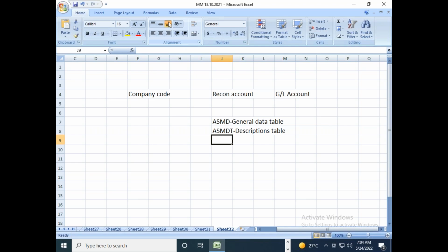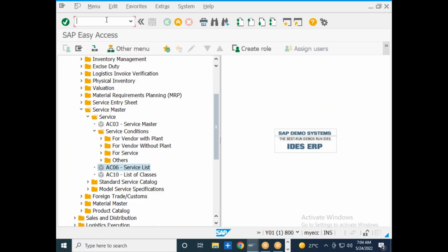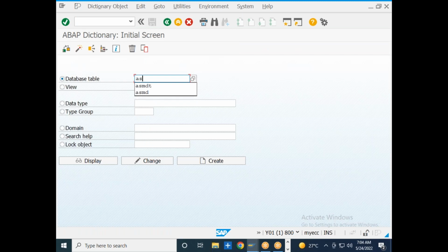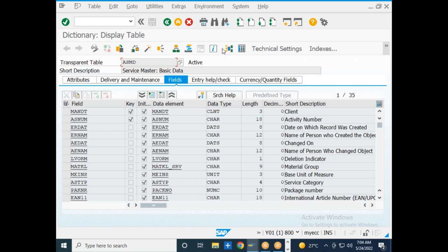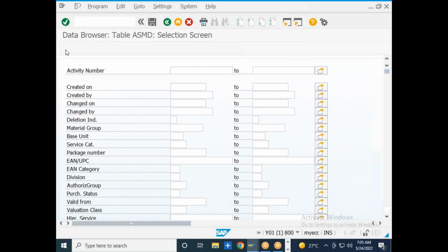Okay, so I will go to ASMD. I will go to SE11. I will try to display. I will click on contents and go to display.